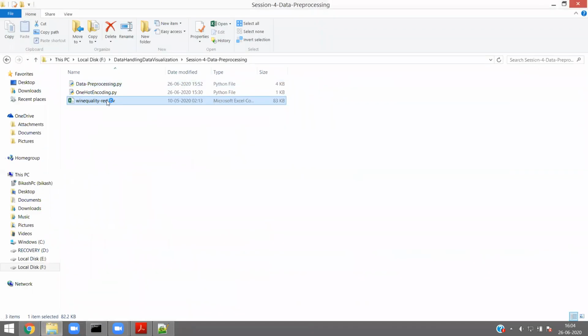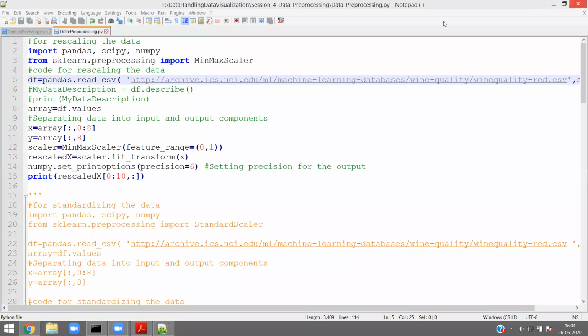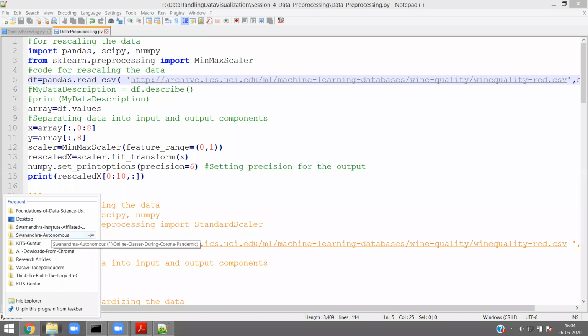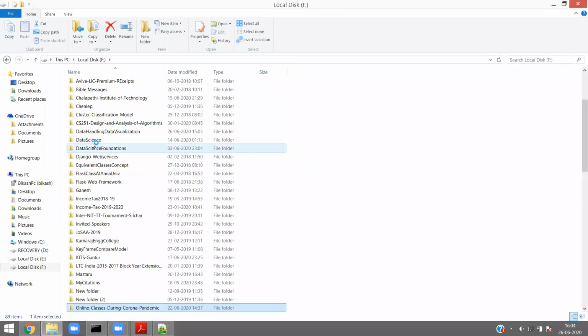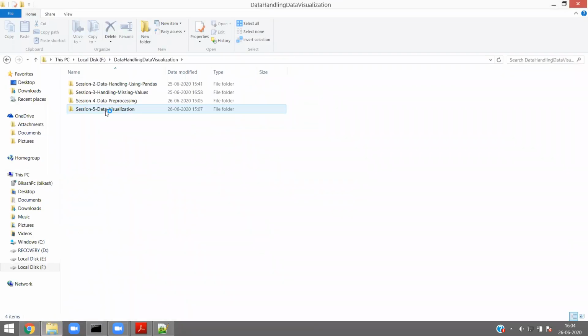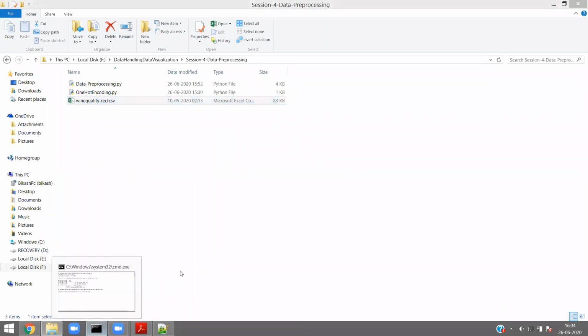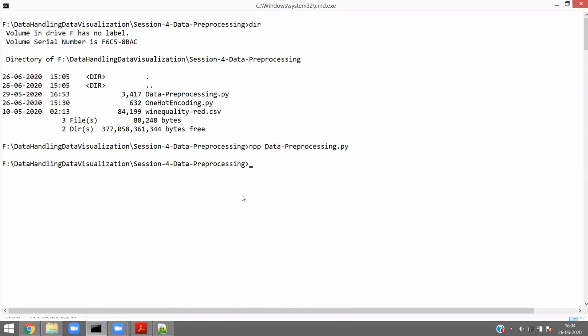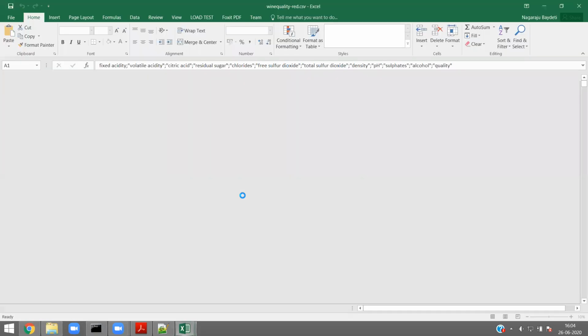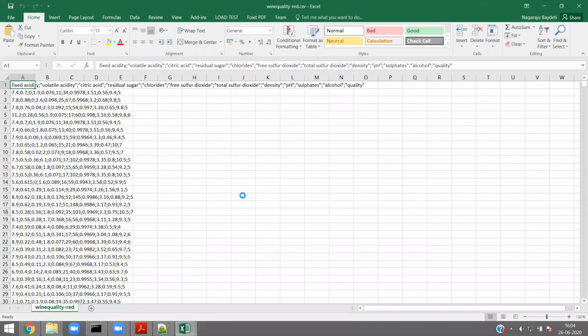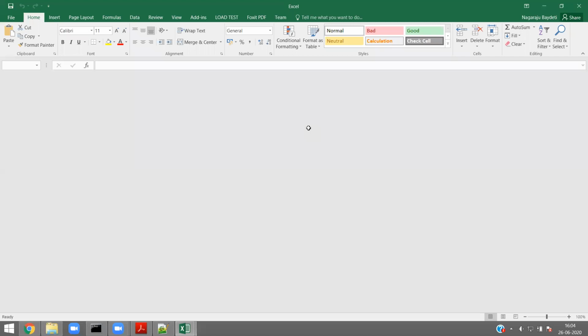I don't know why it is taking time. Let me close and open again. Or I can open from here also, right? Wine quality red.csv. One second. I don't know, participants. Yes, it is open. Now it looks like this. Oh, many times now it is open.